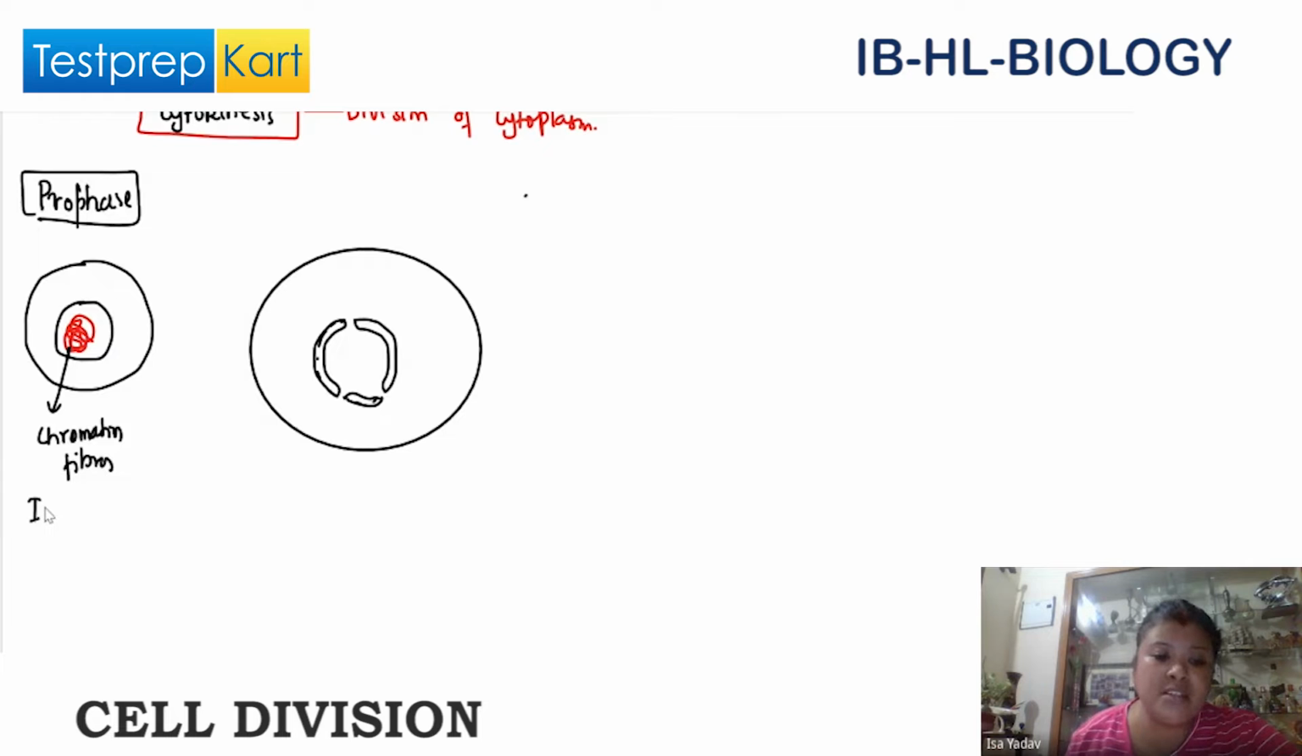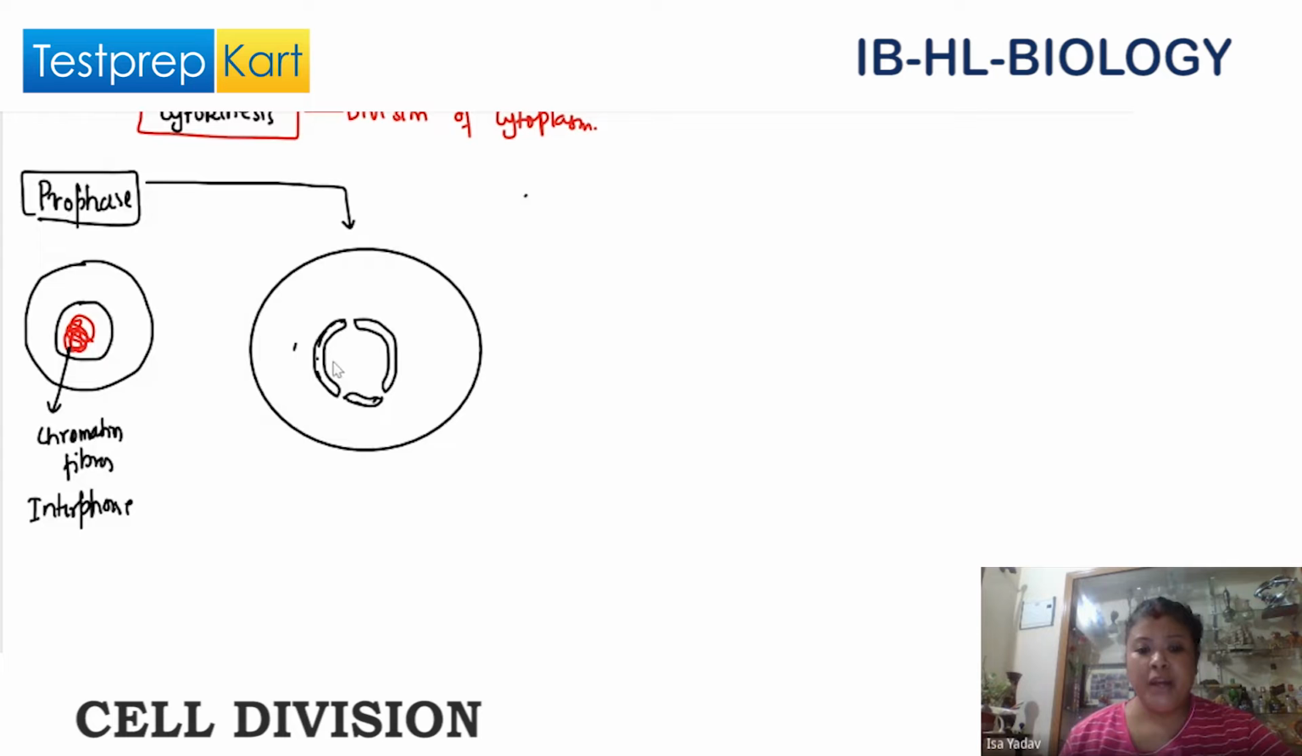Chromatin fibers. This is interphase. During the interphase, this is how the cell appears. But we are coming to the prophase, which is the first phase of cell division. Now you will find the nucleus.